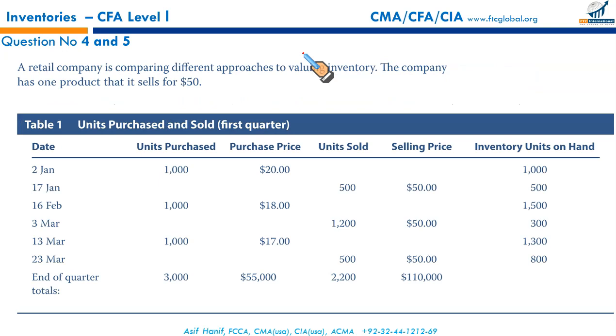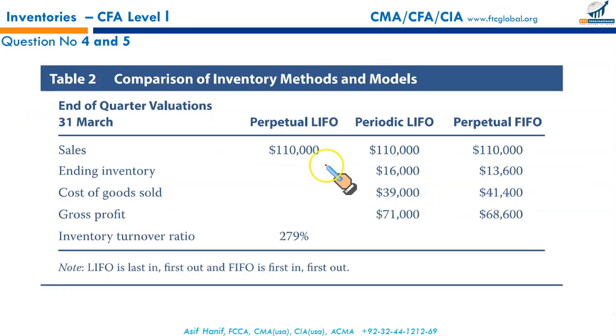Now we are talking. A retail company is comparing different approaches to valuing inventory. The company has one product that sells for $50. We have been given the units purchased, 1,000 this, and these were the purchase prices, and the units sold at this $50 price. Selling price was same. Now what are we required to do? We have also been given different inventory valuation bases. Sale is same under all these three systems.